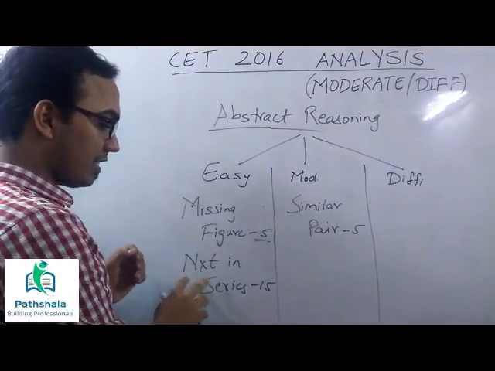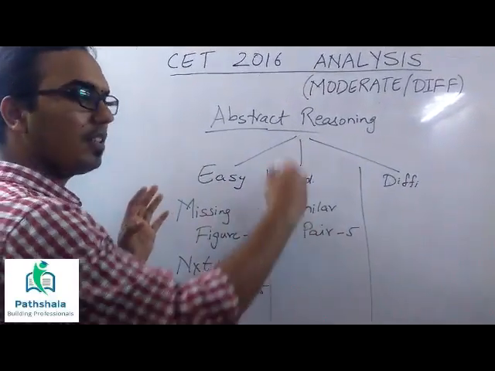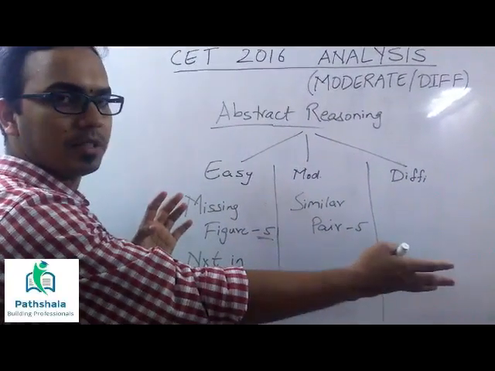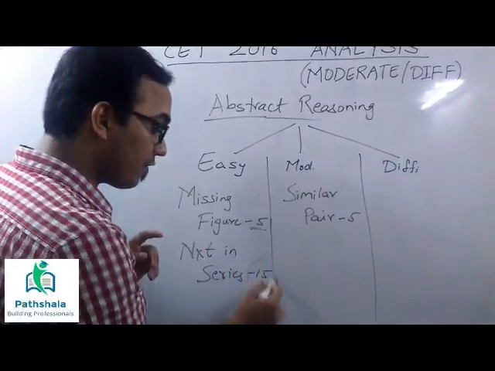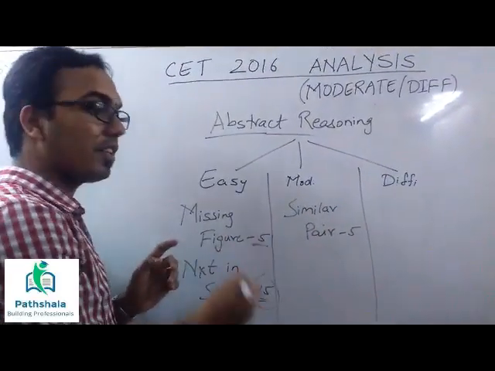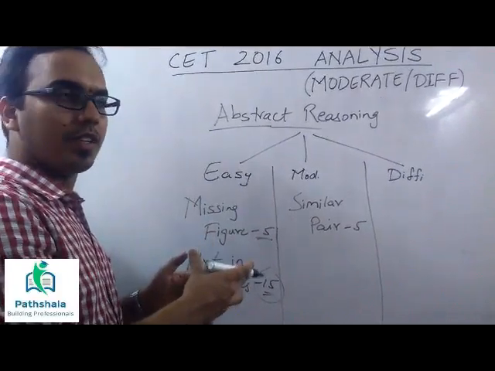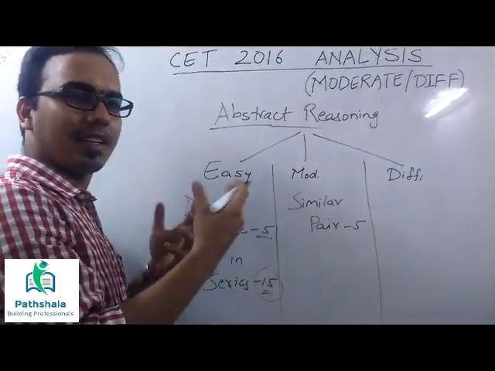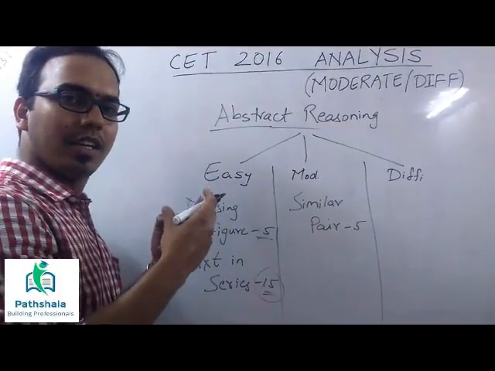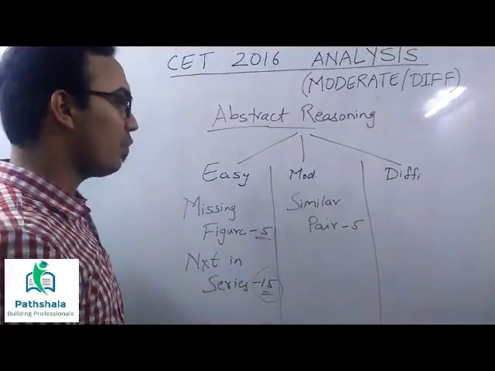But there was no next in series. You had 5 questions, and then the next question was again the missing figure that you have to figure out. You had 15 questions back to back, and everything was the same kind of figure, again triangles and leaves and all those things. So this was overall very easy.